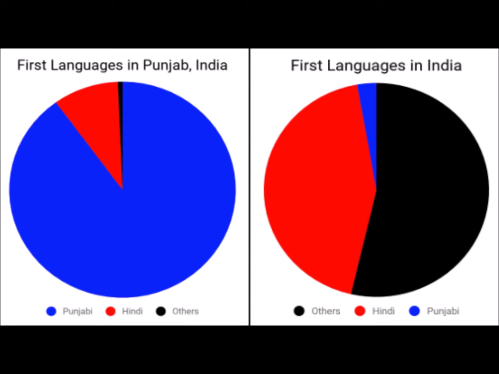Another centrifugal force driving the Sikh separatist movement is the language difference between the Punjab region and the rest of India. In Punjab, India, Punjabi is the first language of 90% of people, while in India as a whole, Punjabi is only the first language of 2.8% of people. The proposed movement is to create a separate country as a homeland for Sikhs called Khalistan.